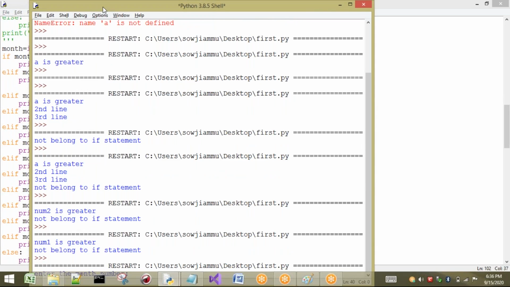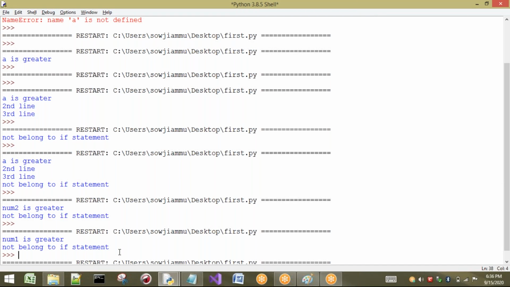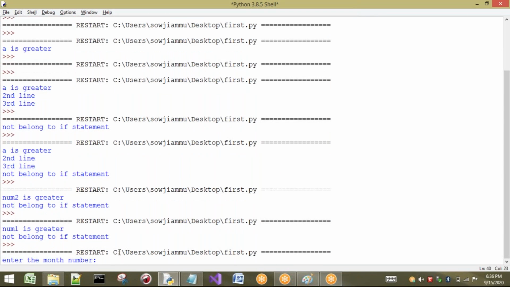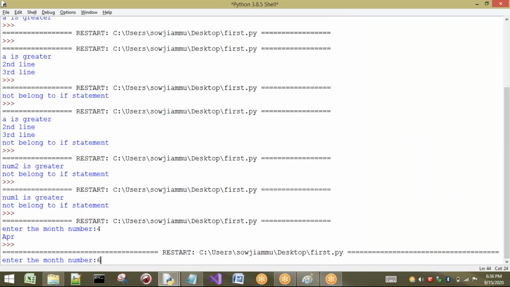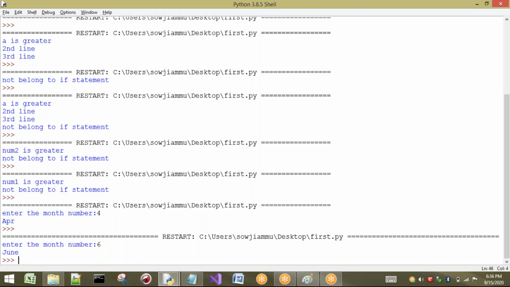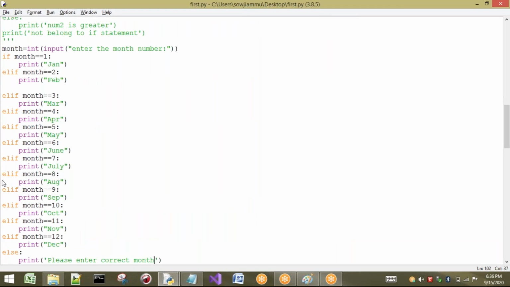So it is going to ask me to enter the month number. So I'm going to enter 4. So what is it going to print? April. Same program I will execute once again, and I'm going to write 6. What is going to print? June.